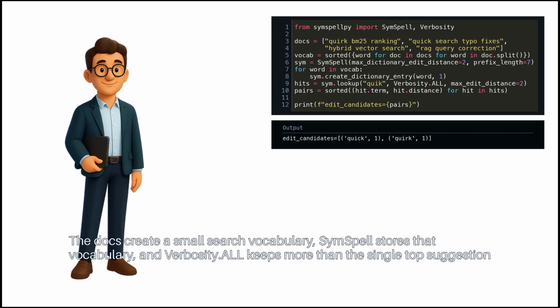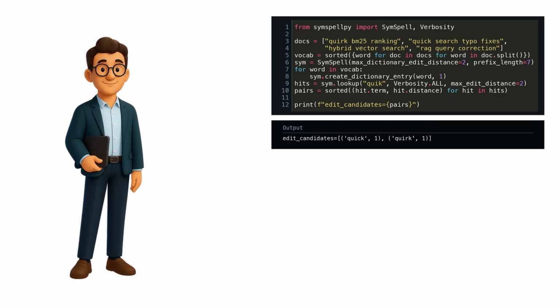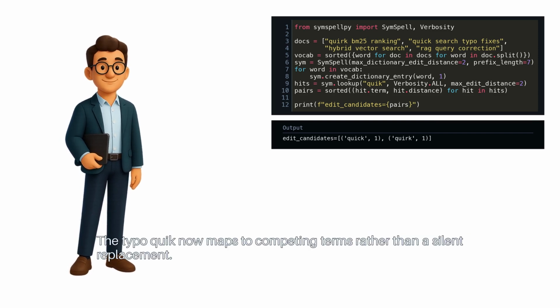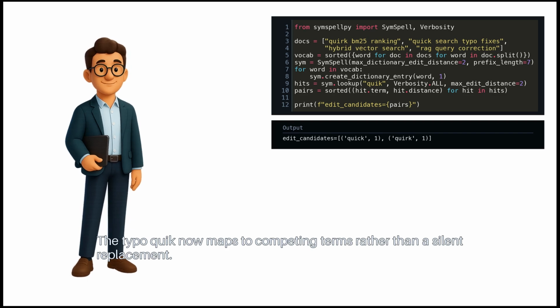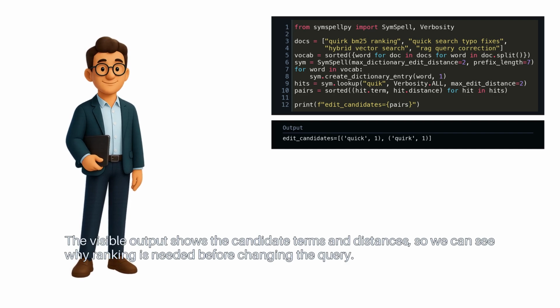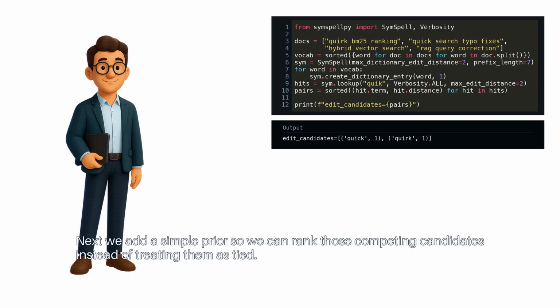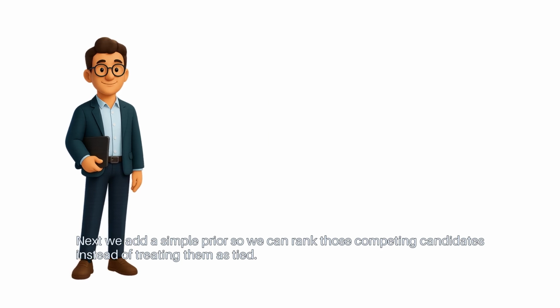SymSpell stores that vocabulary, and verbosity.all keeps more than the single top suggestion visible. The typo quick now maps to competing terms rather than a silent replacement. The visible output shows the candidate terms and distances, so we can see why ranking is needed before changing the query. Next, we add a simple prior so we can rank those competing candidates instead of treating them as tied.